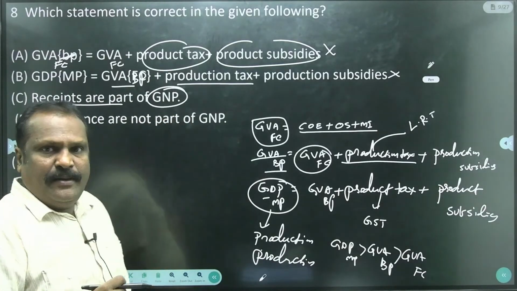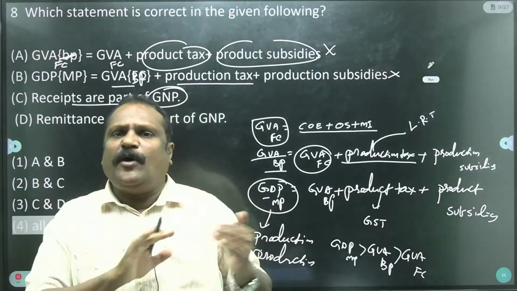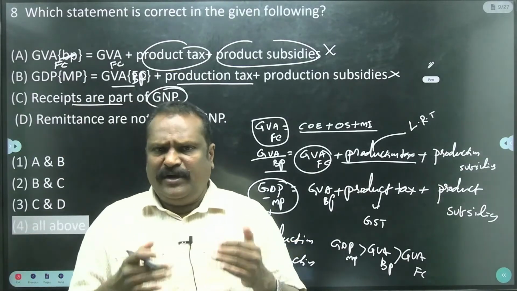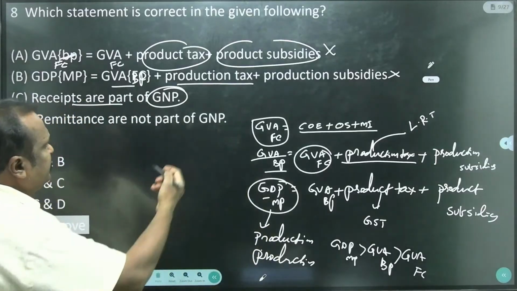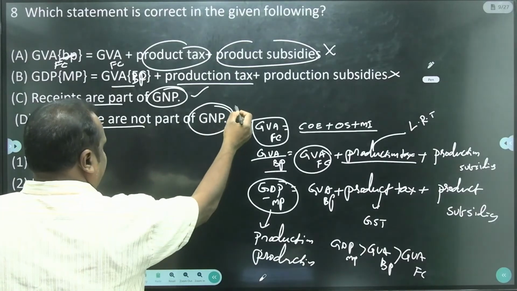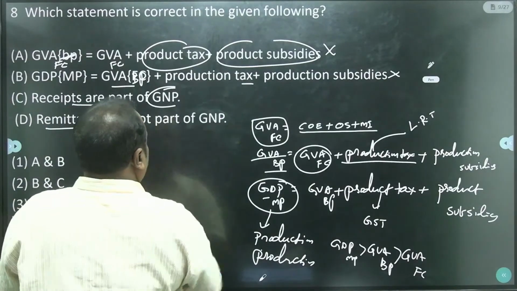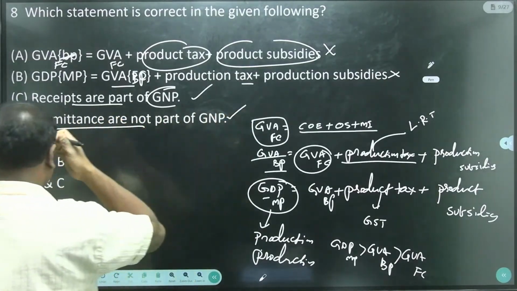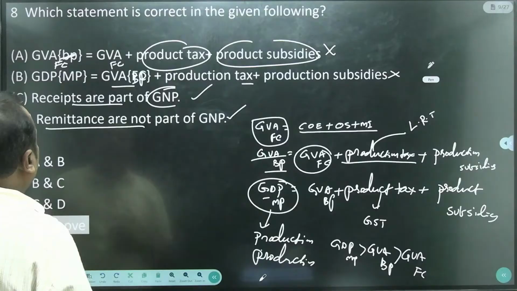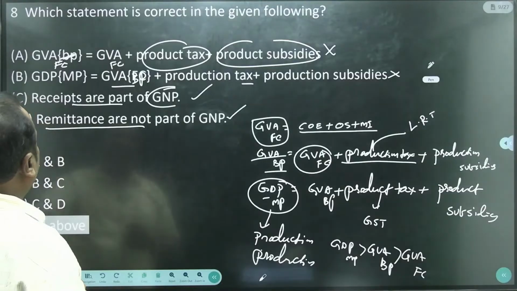Yes, because when Indians go to foreign countries for employment or business, their income will be part of the GNP only. GNP is nothing but the national income only. It is equal to the national income. Then this statement is correct. Come to remittance are not part of the GNP. Yes, this statement also, both are correct. So remittance are not part of the GNP. These 2 are okay.